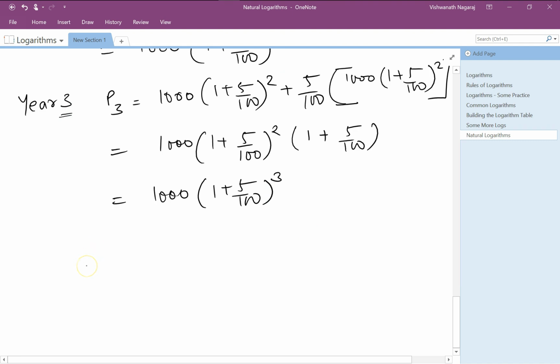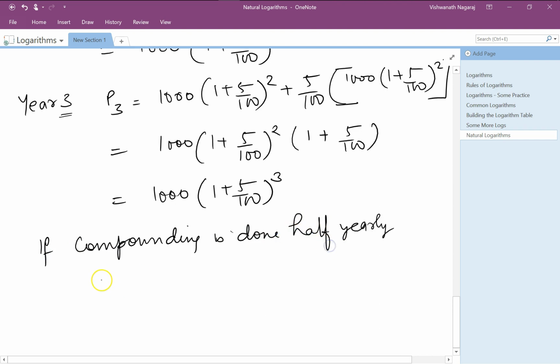Now here we are calculating the compound interest at the end of every year. So the periodicity of compounding is 1. So if compounding is done half yearly, then in that case the total amount we get would be what?